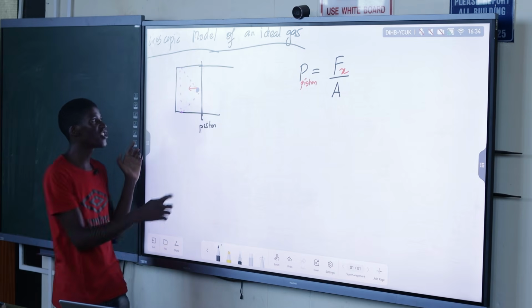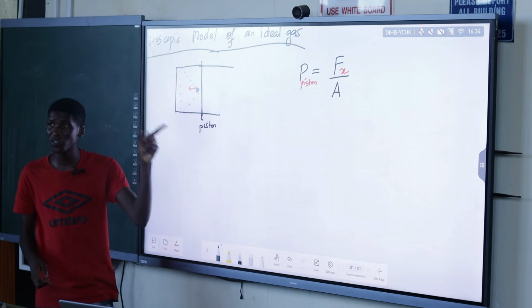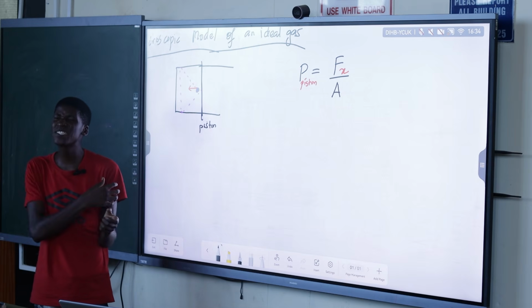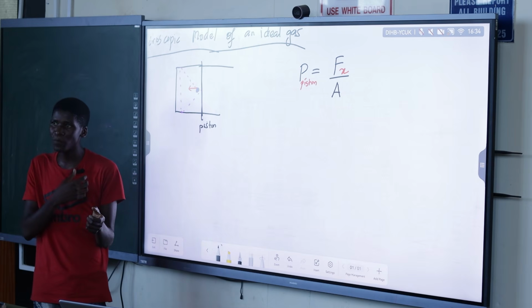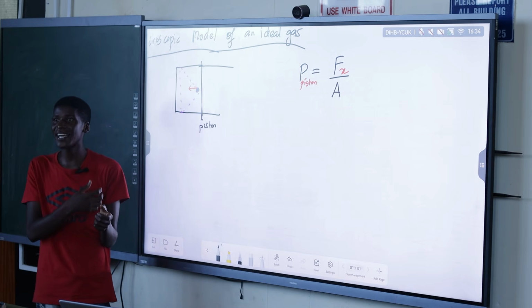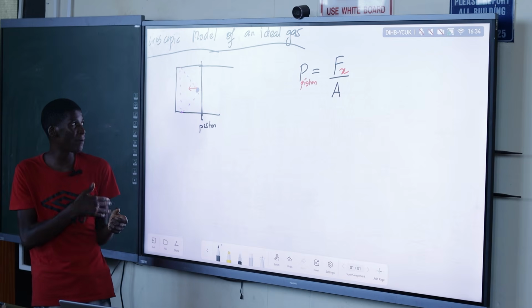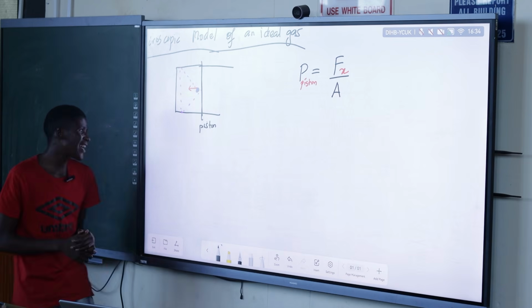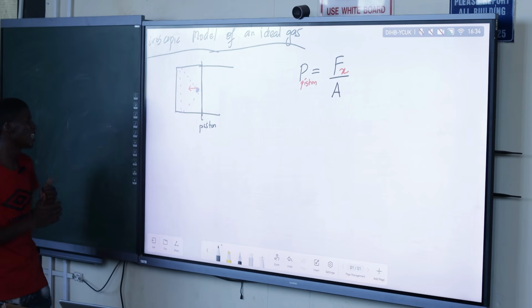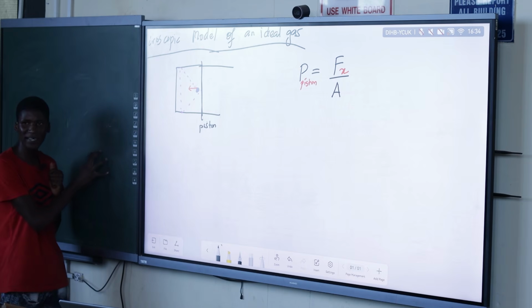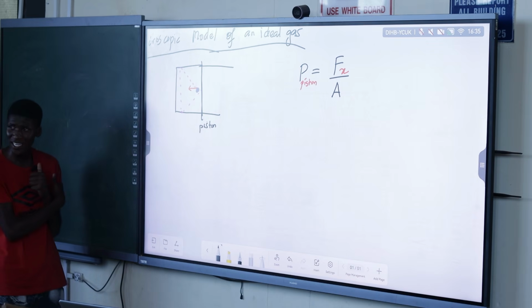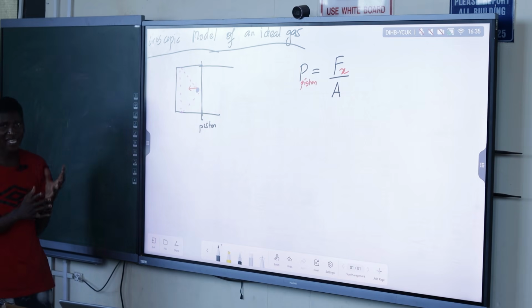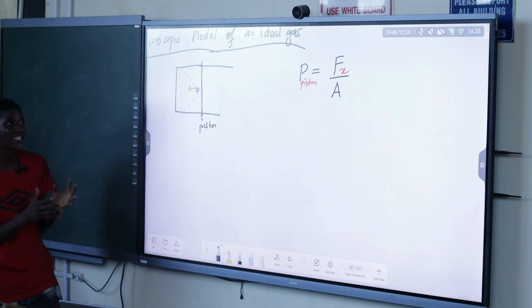As the particle is pushing on the piston, it is experiencing that little bit of force, and that force per unit area is going to give us the pressure. If I hit something, it experiences a force, but I am also experiencing a force when I hit it. If I hit it hard, I will get hurt. That is just how we model Newton's third law.